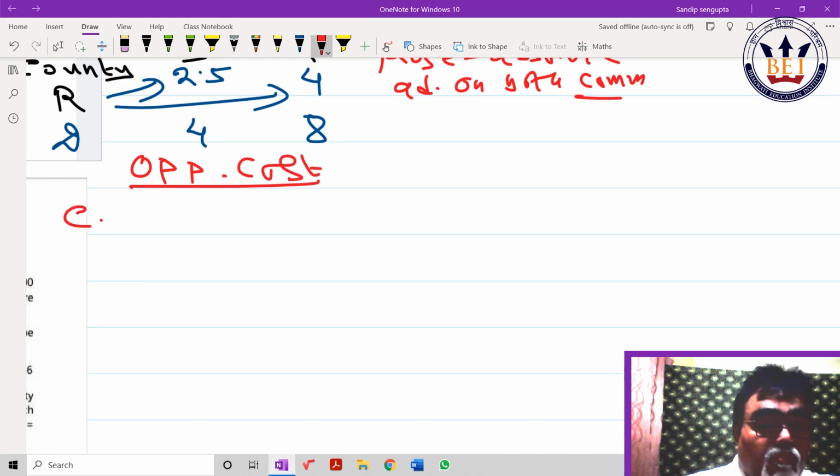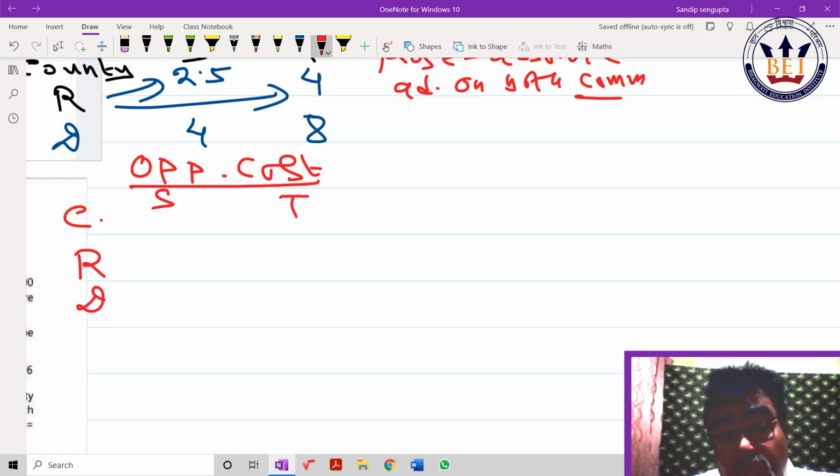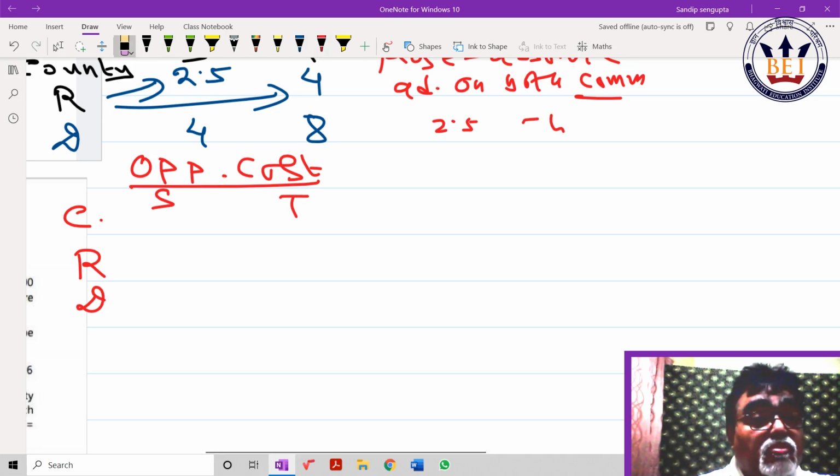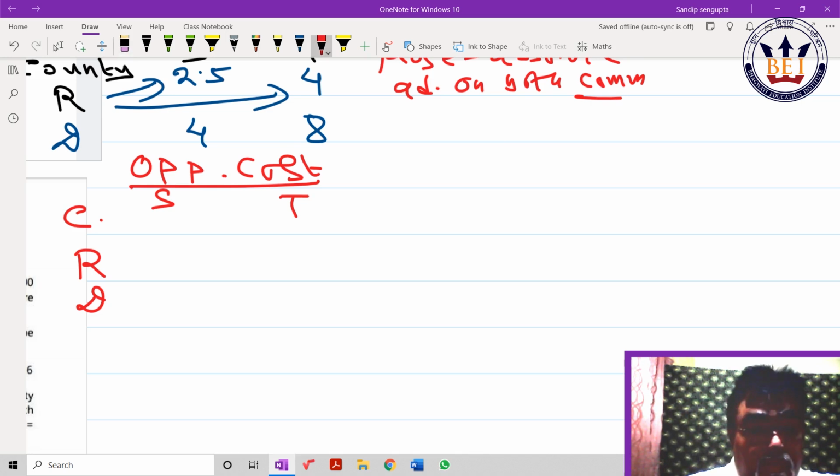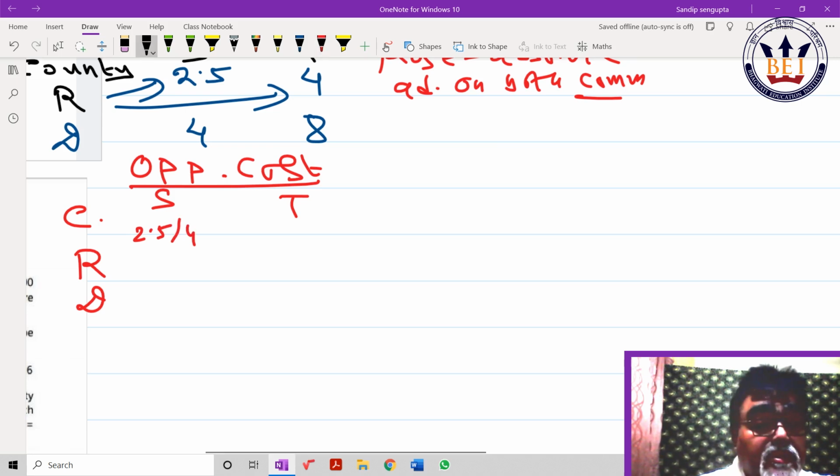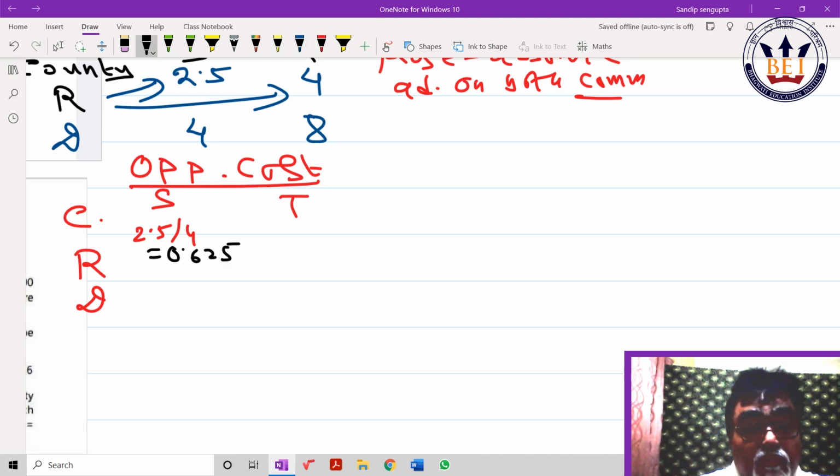Opportunity cost means alternate cost: if I produce this, how much am I leaving? So opportunity cost is nothing but 2.5 by 4. Check, how much does it come to? 2.5 by 4 is 0.625. How much does this come to? 4 by 2.5, that means 1.6. How much does this come to? 4 by 8, that means 0.5. How much does this come to? 8 by 4, that means 2.